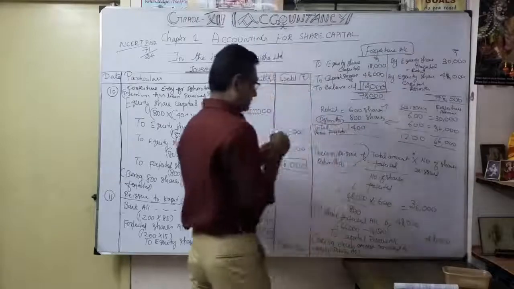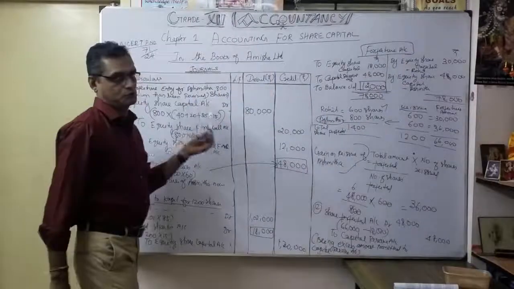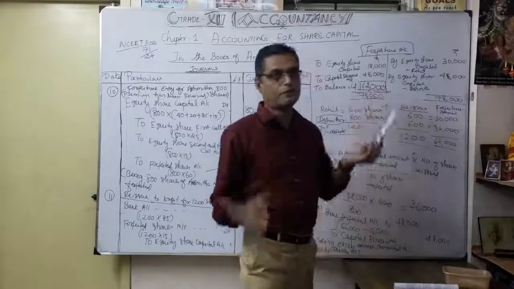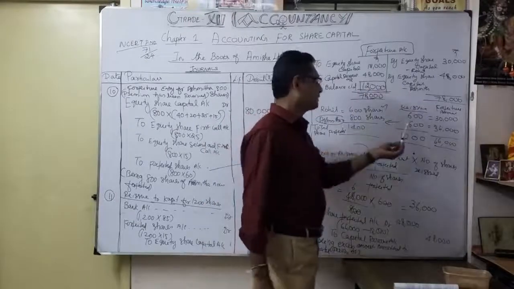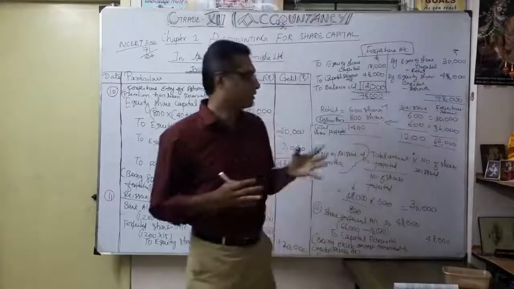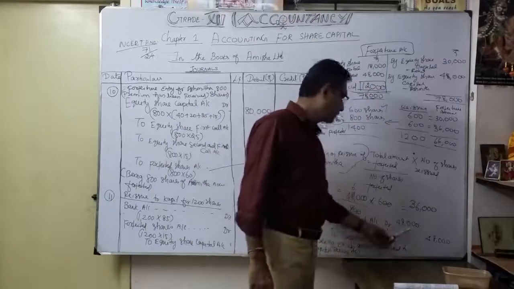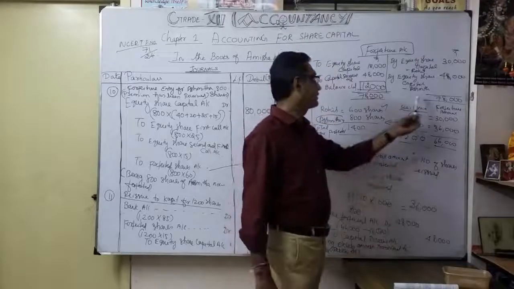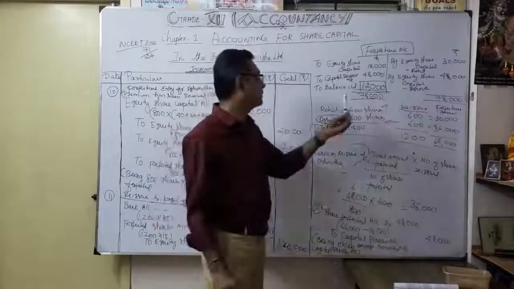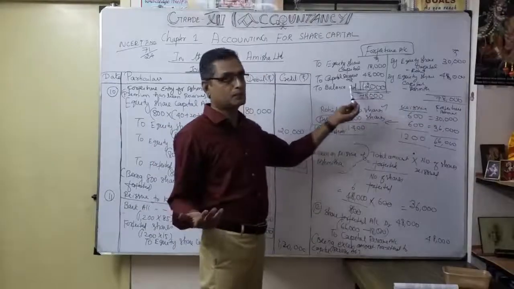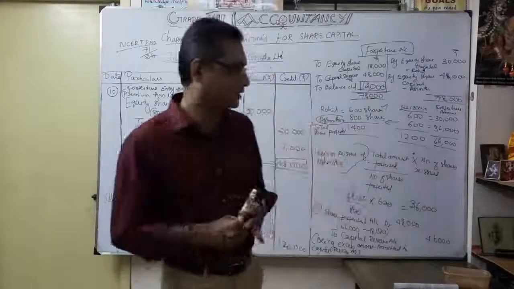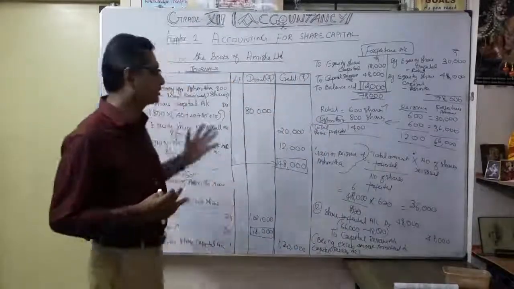Now you have understood how to do the forfeited shares account. The balance money available in the forfeited shares account is 12,000. Why? Because only 600 shares were reissued. The balance 200 shares you are still keeping in the forfeited shares account. This is the money you transferred to the capital reserve account after utilization, after reissue. These 200 shares are not reissued, that's why I keep them in the forfeited shares account. That is the idea here. The forfeited shares account balance of 12,000 is nothing but the non-reissue of the balance 200 shares. Okay, so now you understood this exercise.